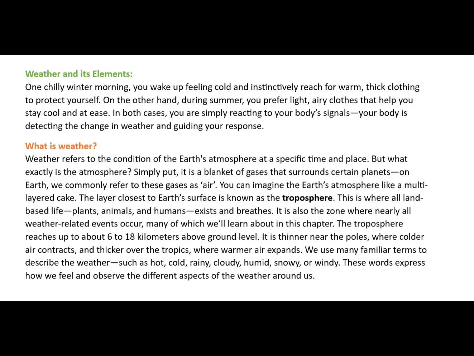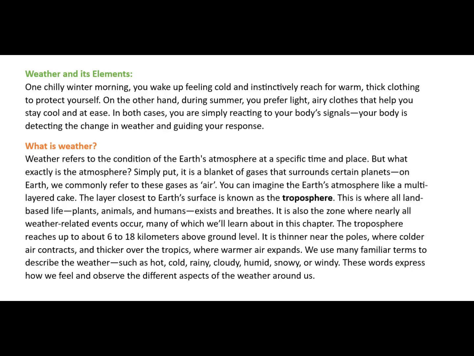What is weather? Weather refers to the condition of the Earth's atmosphere at a specific time and place. But what exactly is the atmosphere? Simply put, it is a blanket of gases that surrounds certain planets. On Earth, we commonly refer to these gases as air. You can imagine the Earth's atmosphere like a multi-layered cake.